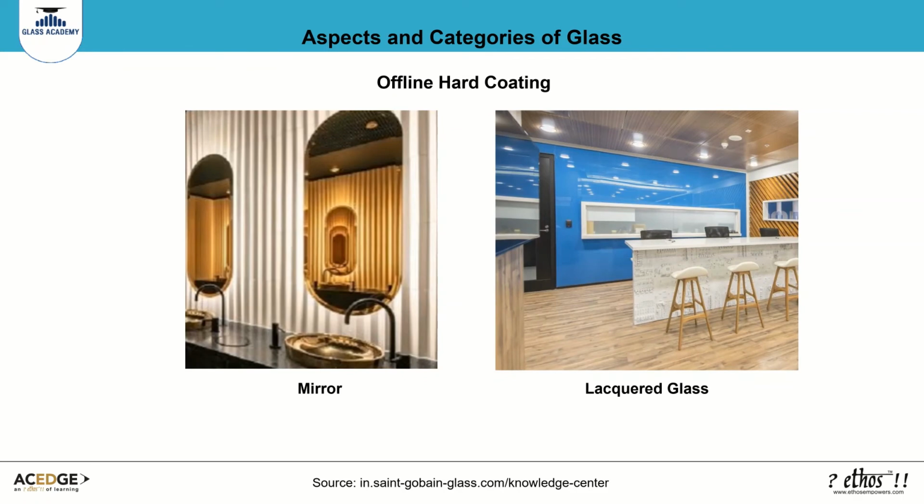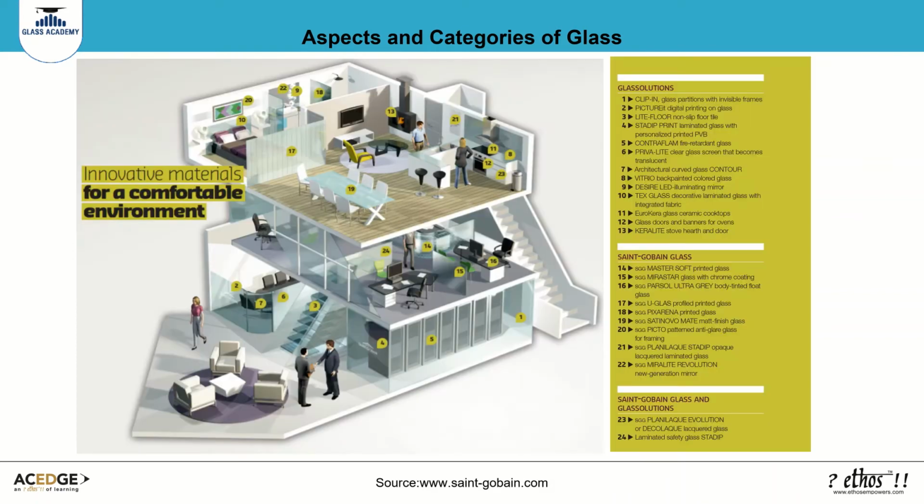Examples of hard-coated glass include mirror and lacquered glass. Hard-coated glass is when the coating is applied over semi-molten glass and is more expensive than the soft-coated variants. Plain mirrors are used to reflect the image of the object. Lacquered glass is a decorative type of glass coated with color on its surface, most often used for interiors and wall surfaces.